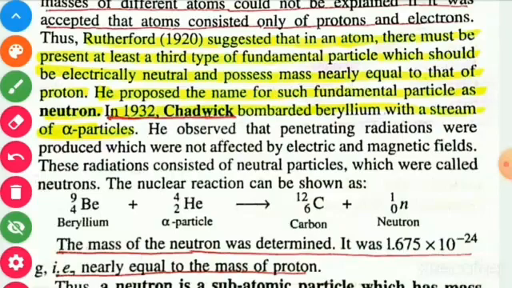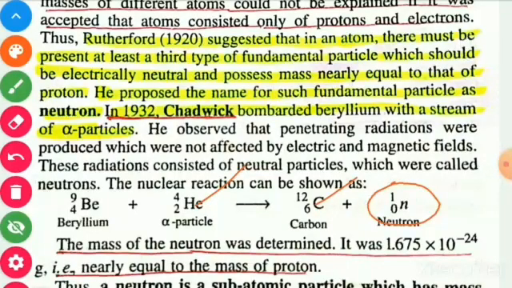These radiations consisted of neutral particles which were called neutrons. The nuclear reaction can be given as beryllium, on bombardment of alpha particle, that is helium, then formation of carbon takes place as well as neutron is emitted.